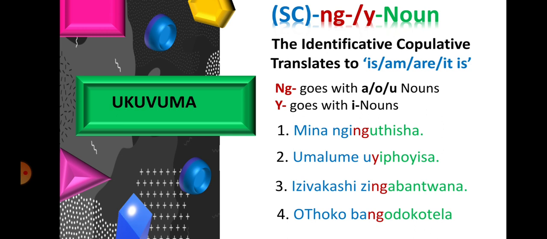The next example, oThogo bango dokotela. The noun we are working with is o dokotela. Because it starts with o, the identificative copulative marker will be ng. The subject concord for oThogo is ba. The complete sentence will therefore be oThogo bango dokotela. Togo and friends are doctors.